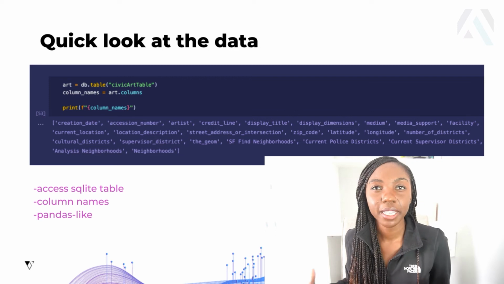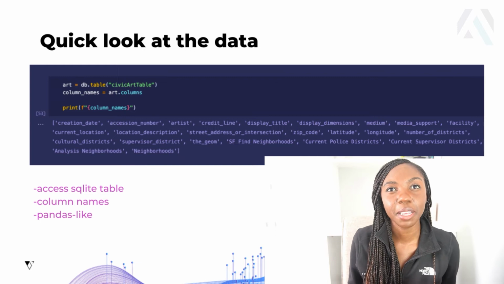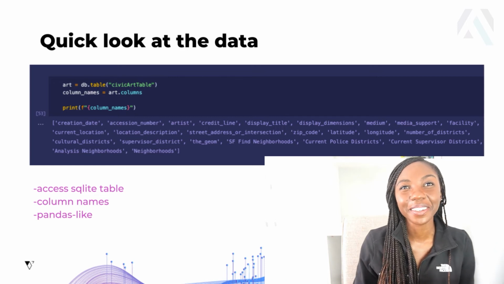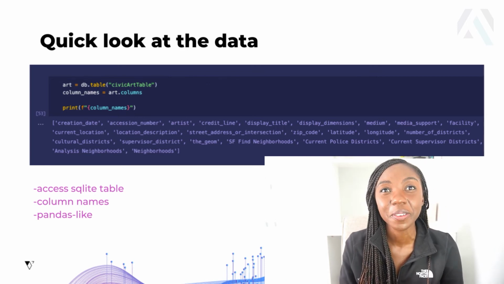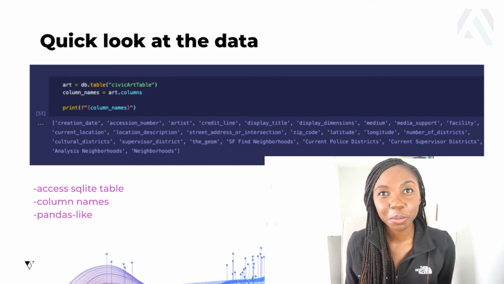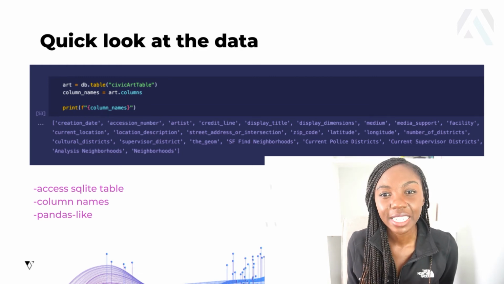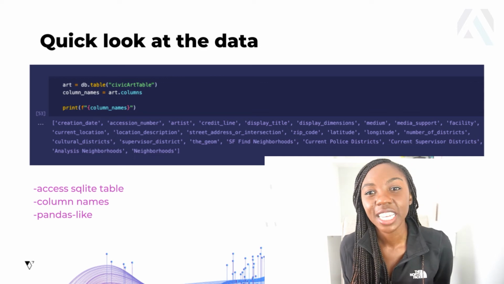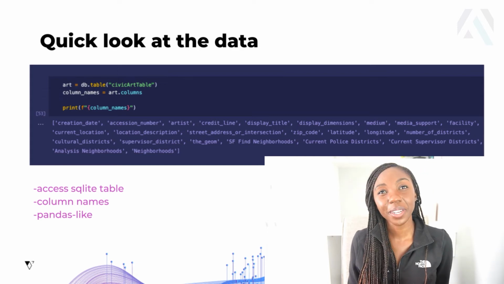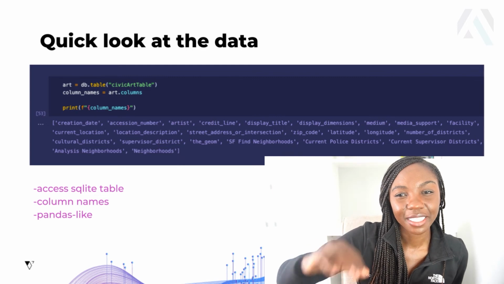Ibis takes a database table and it allows us to interact with that table in the same way we would use a pandas data frame. Now we are going to take a look at our table and the data that we have in that table. And the first thing to do is we're going to take a look at the columns that we have. And here there's some very interesting and good information for us to have. The artist's name is there, it's just artist. The creation date of the art is also available for us. The location of where the art is. So lots of really helpful information for us in this data set.